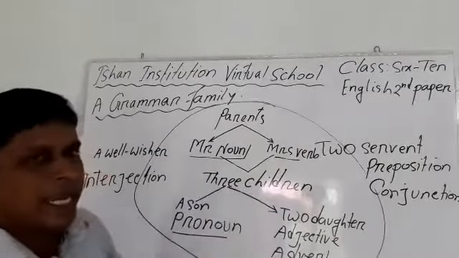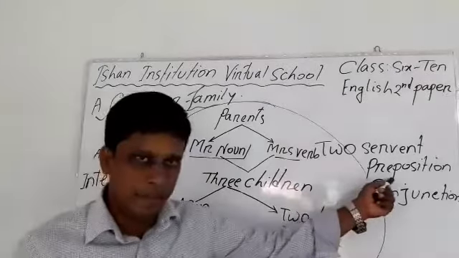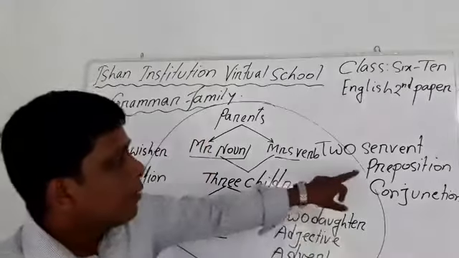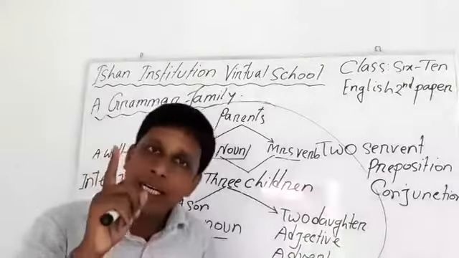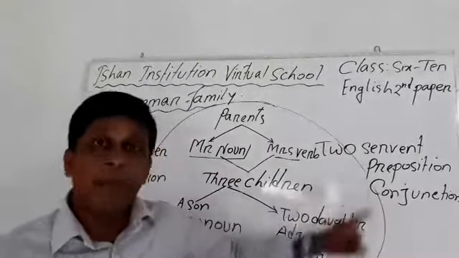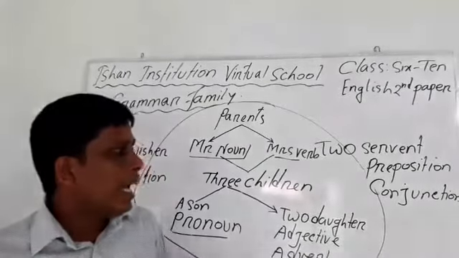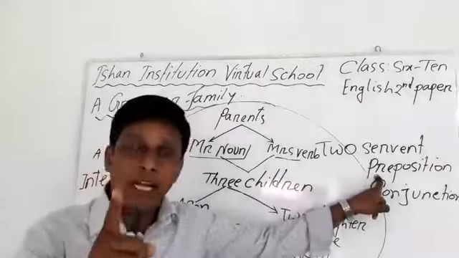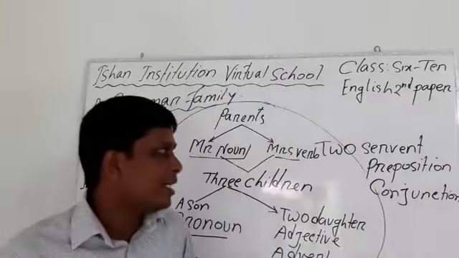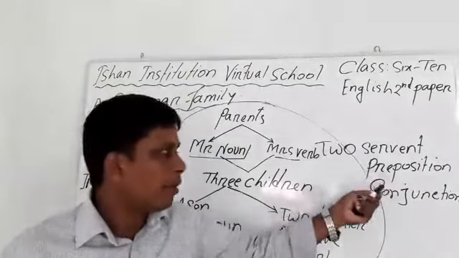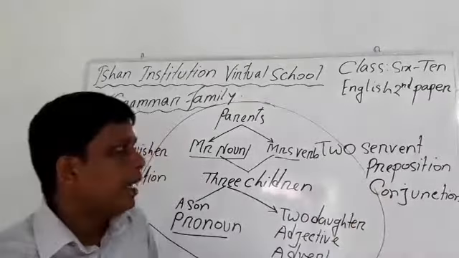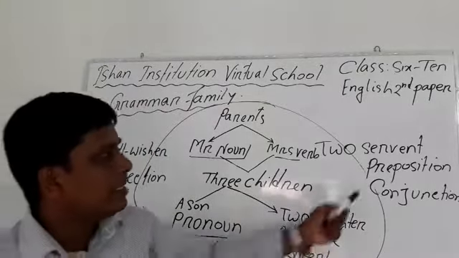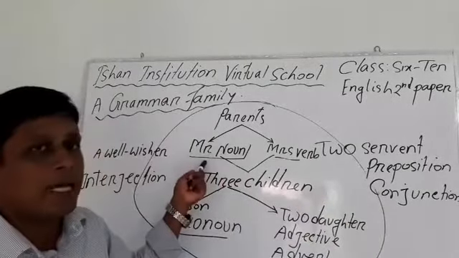This royal family has two servants, as we already know here: preposition and conjunction. As the family has two servants, there is a main servant, the chief servant, and there is a second servant. Here, the preposition is the chief servant of this family, who plays the vital role between these two servants. Actually, preposition always serves this family, but he is the official servant of the master of that family.